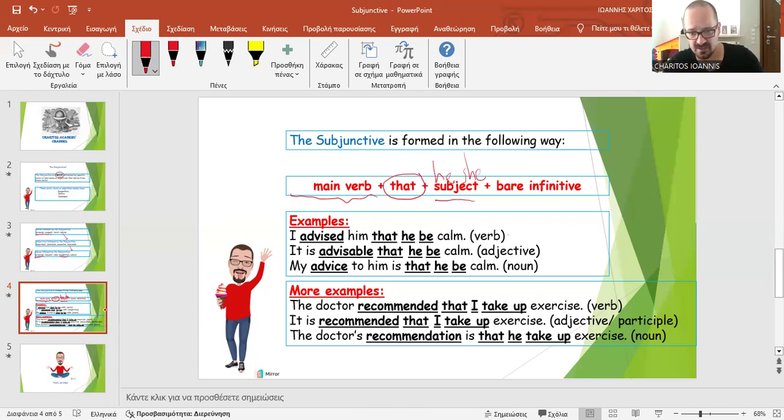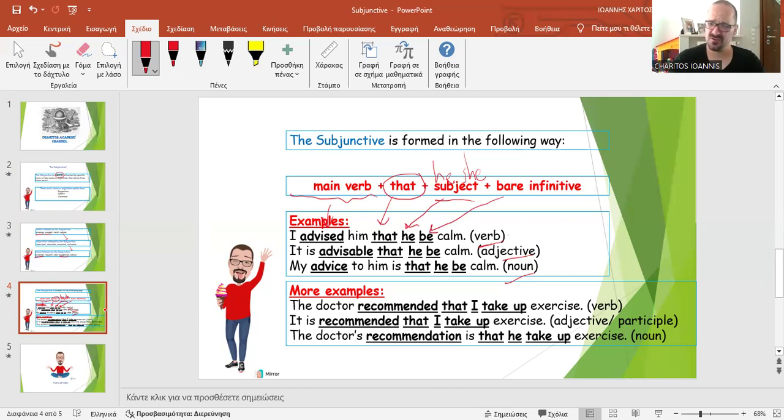You can see here verb, adjective, and noun. So I advised him. Advise is one of these verbs that start a subjunctive. It shows advice, right? I advised him that he, subject, look at the bare infinitive, be calm.